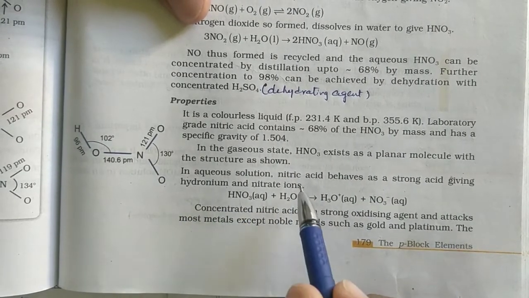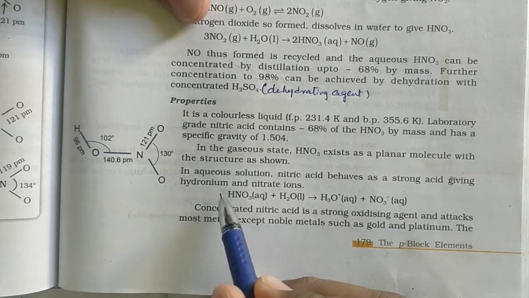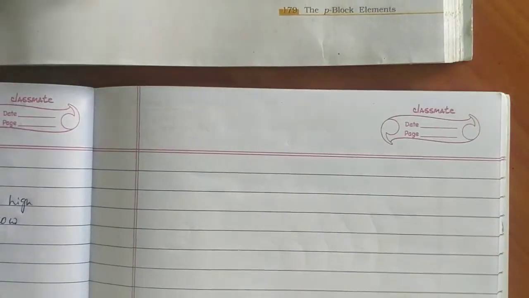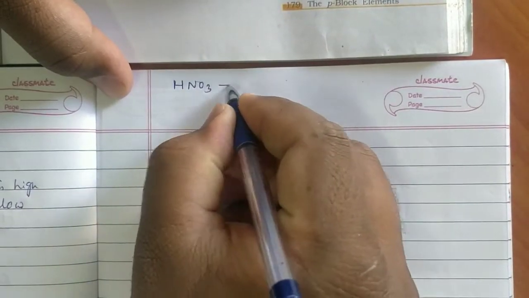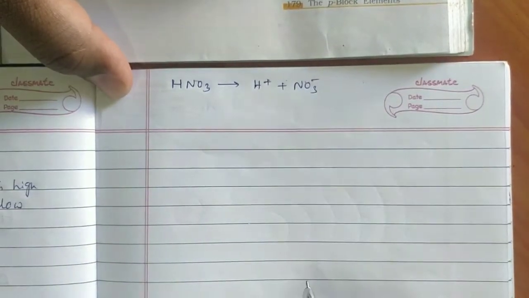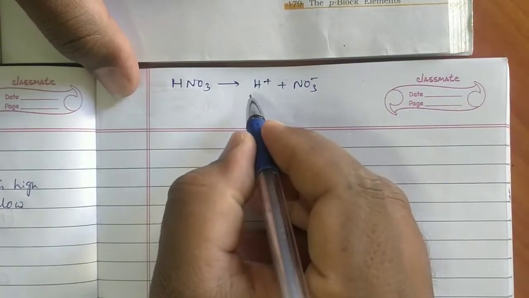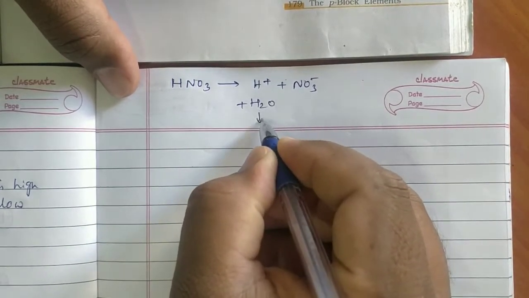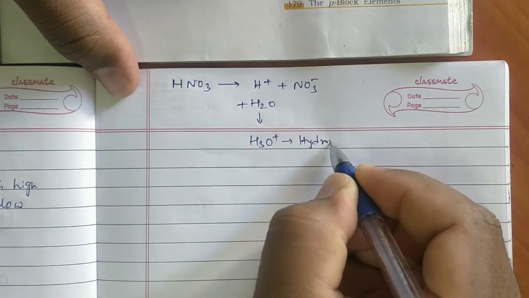In aqueous solution, nitric acid behaves as a strong acid, giving hydronium ions and nitrate ions. HNO3 gives rise to H+ and NO3-. This H+ is not stable. Immediately it will react with water to form H3O+, which is called hydronium ion.